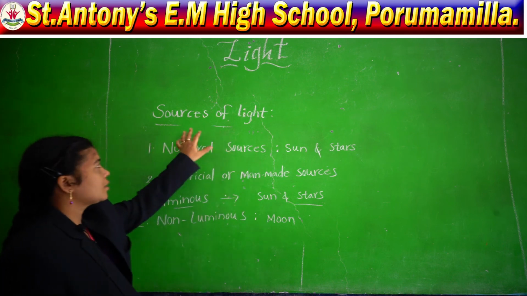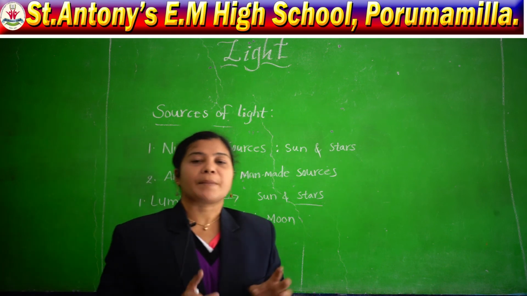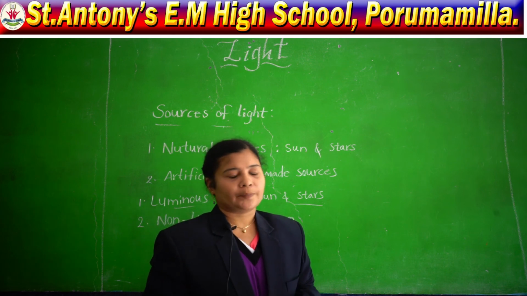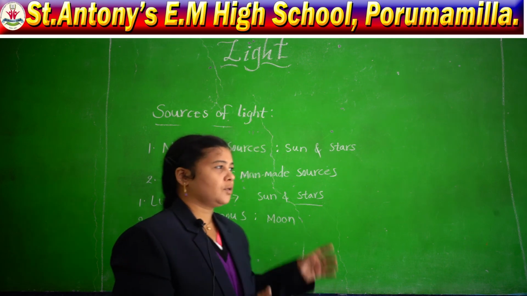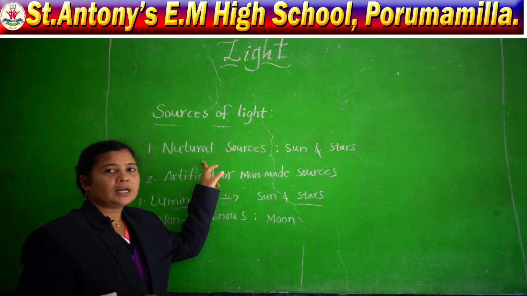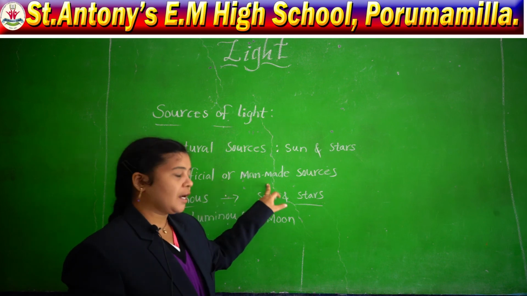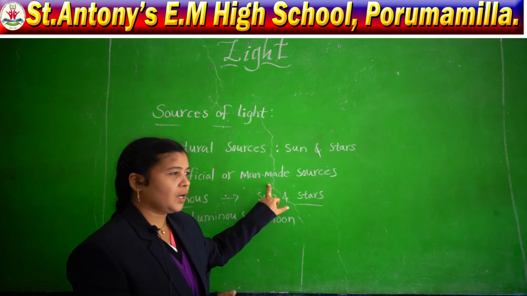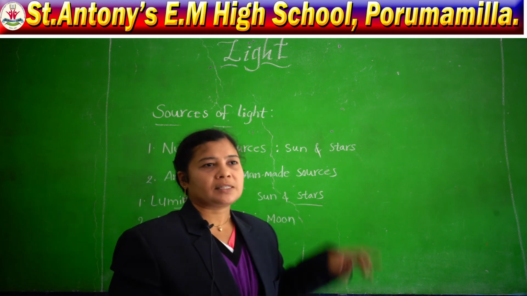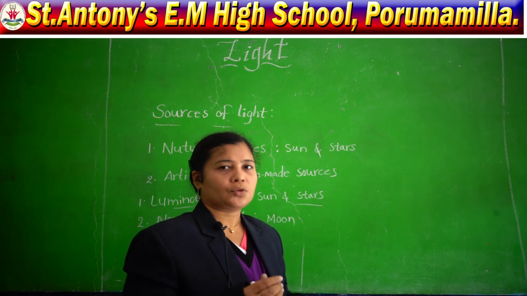So what are the sources of light? The sun is the main source of light for our planet, and the sources of light are divided into two types, that is natural sources and artificial or man-made sources. What are examples of natural sources? Sun and stars, these are the natural sources of light.